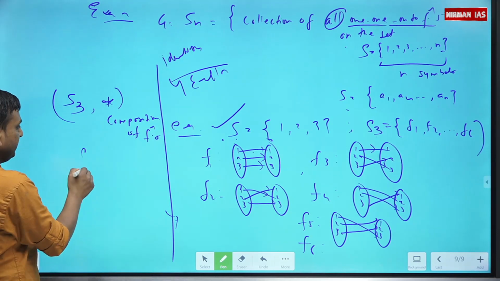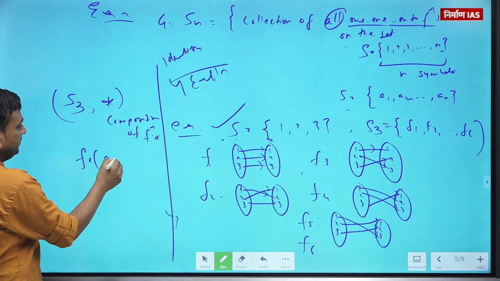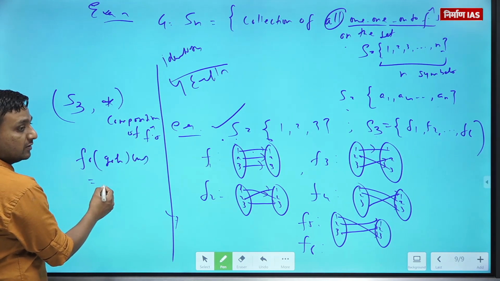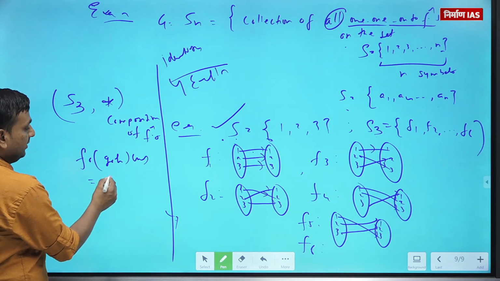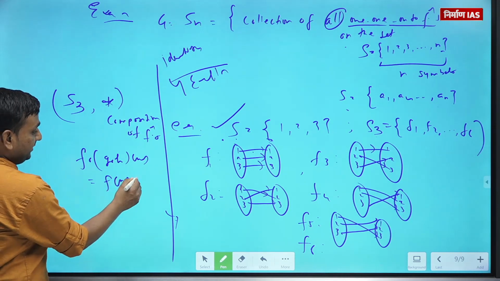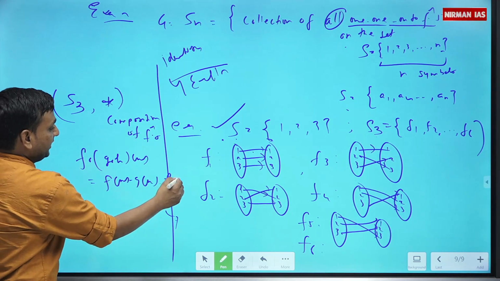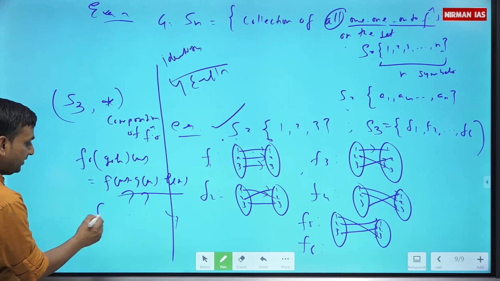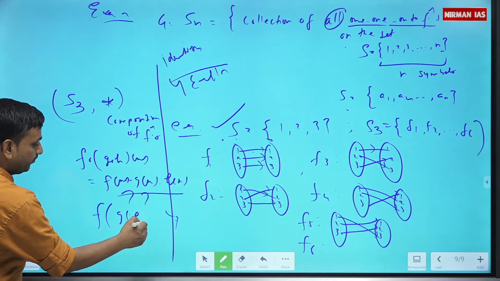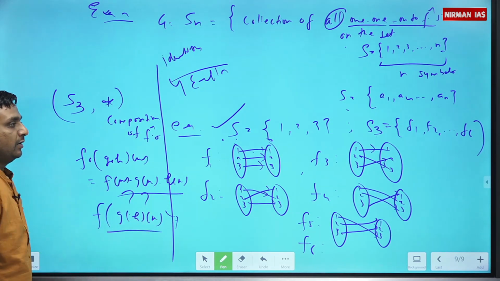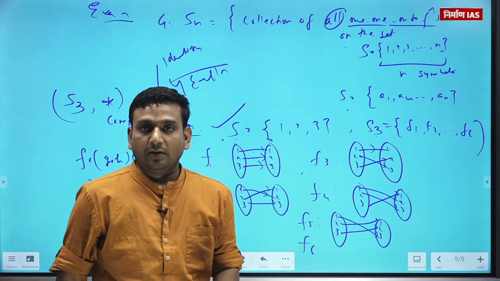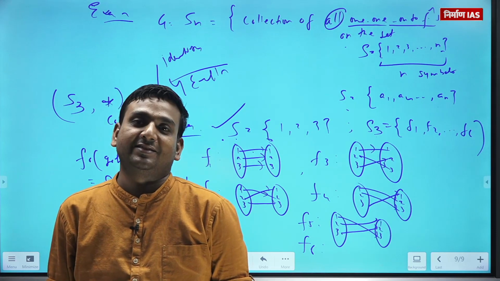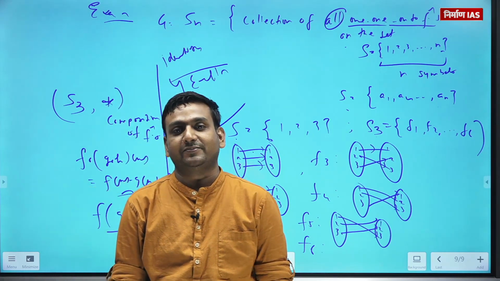Composition of functions means, suppose that f of g of h of x. So this is what? Is it like this? F of x, g of x, h of x. Is it like this? Or what is the difference between this thing? That is homework for you guys. Think about it.